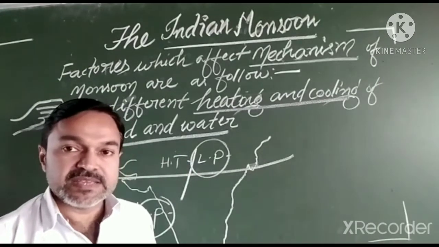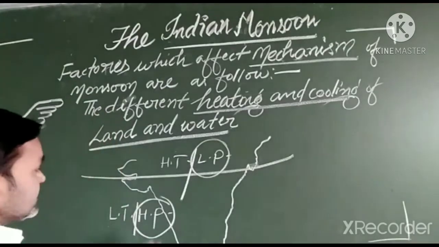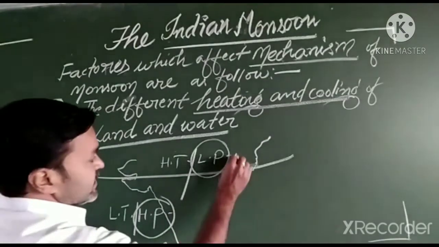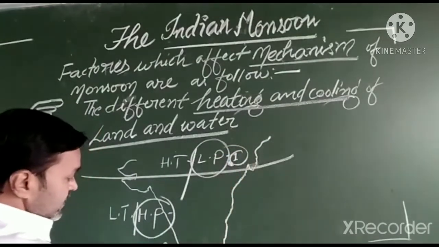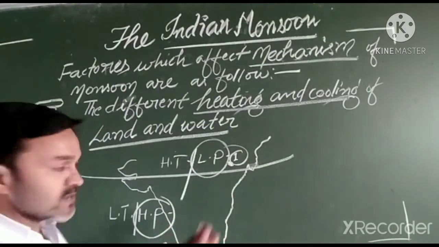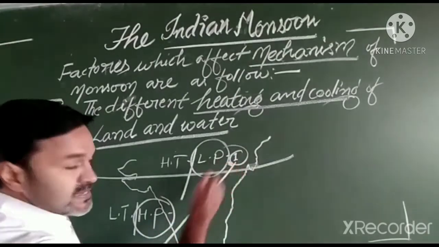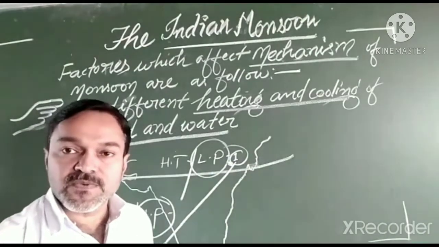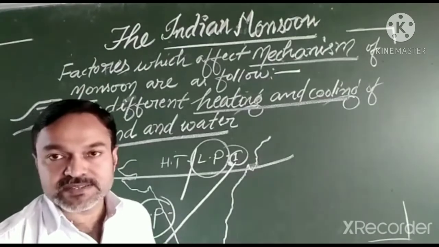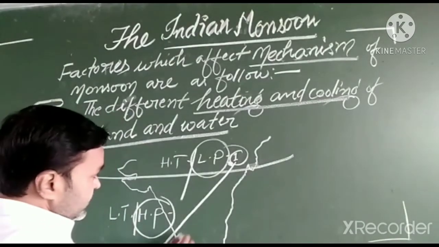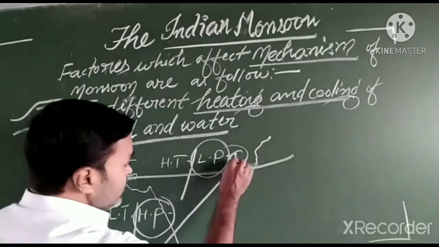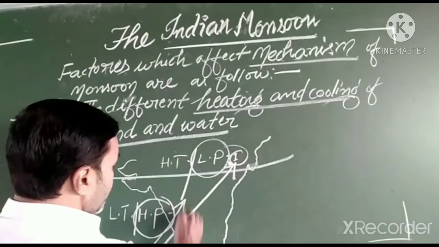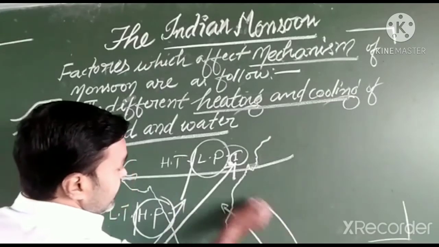Remember it. Pressure gradient means what? Variation of pressure between 2 points. Here are 2 points. We can say point 1 here and point 2 here. If there is variation between these 2 points in the case of pressure, then it's a good condition for the blow of the winds. That is why wind moves from high pressure area to low pressure area, and when these winds start to blow from ocean to land, then what happens?